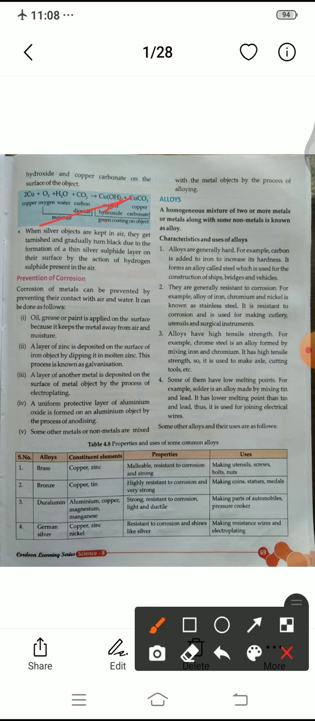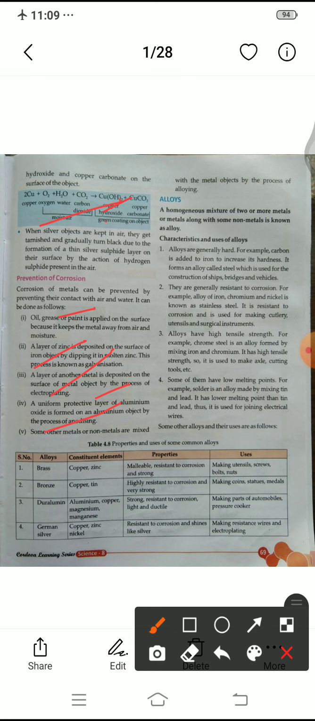Okay, because we don't want any types of metals to corrode, we can prevent the metals from corrosion also. There is a description of the prevention of corrosion. Corrosion of metals can be prevented by preventing their contact with air and water. It can be done as follows. There are many types of explanations that prevent metals from corrosion.